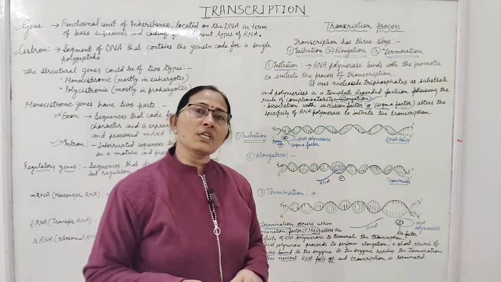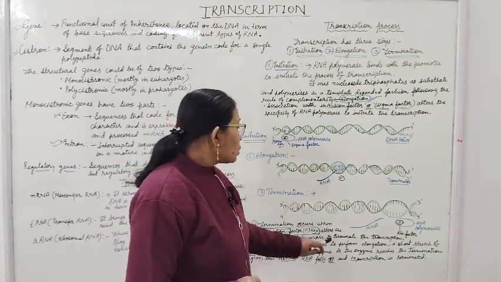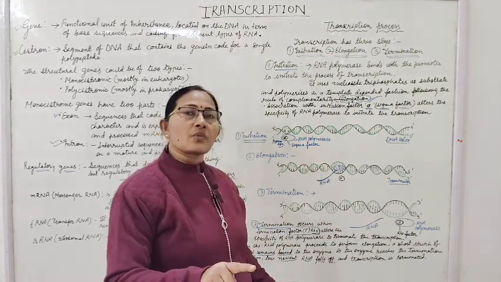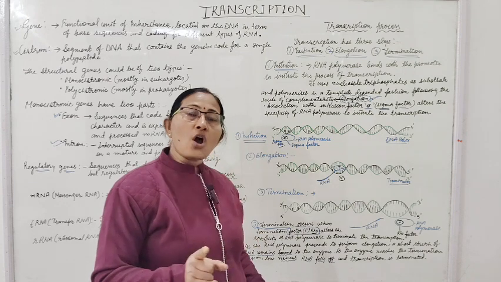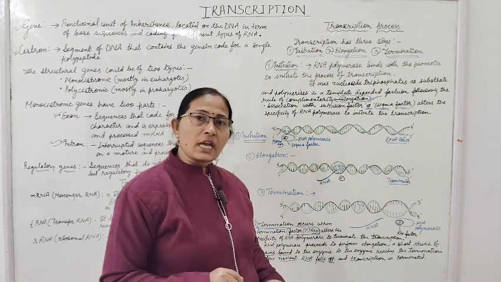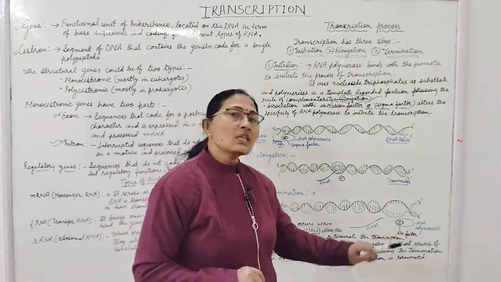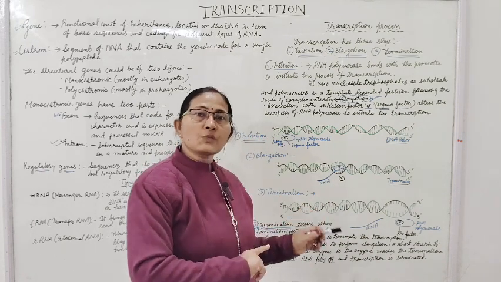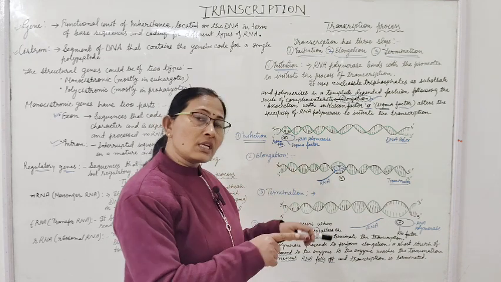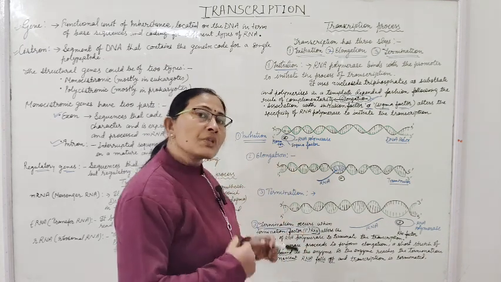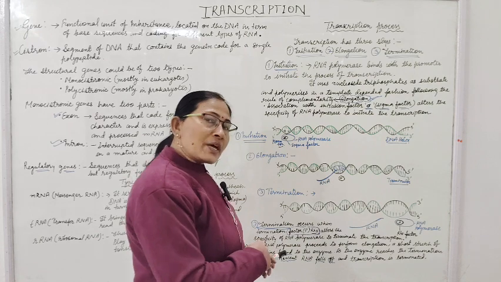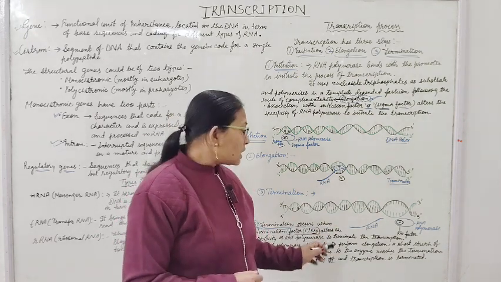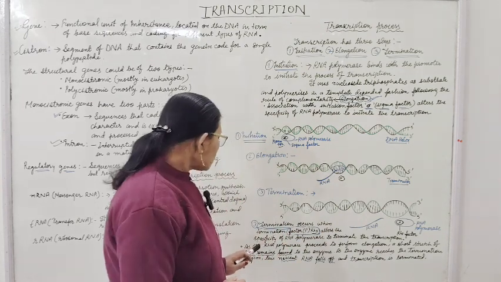Termination occurs. When will the transcription be terminated? The termination factor rho alters the specificity of RNA polymerase enzyme to terminate the transcription. For initiation, sigma factor alters the specificity of RNA polymerase to initiate the transcription. Rho factor alters the specificity of RNA polymerase to terminate the transcription process.